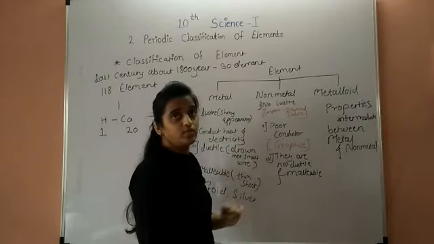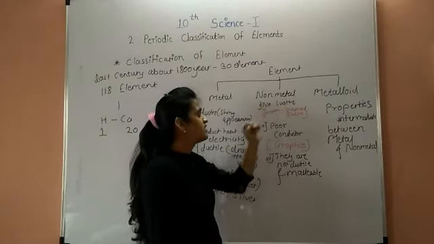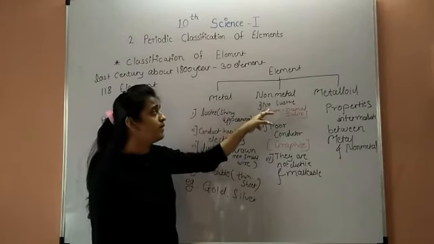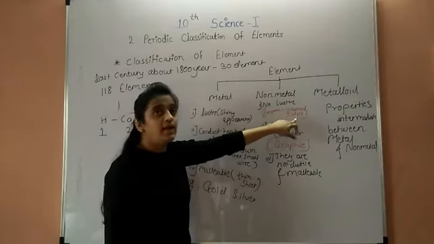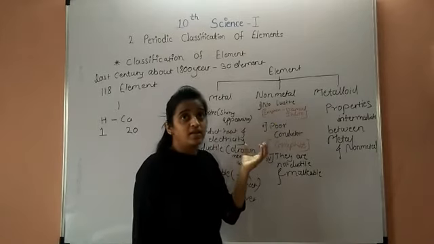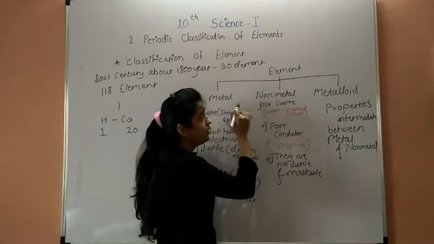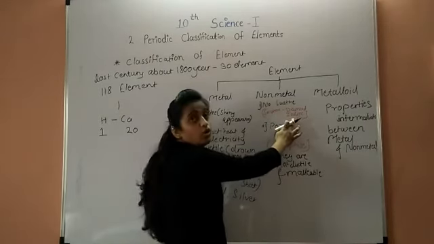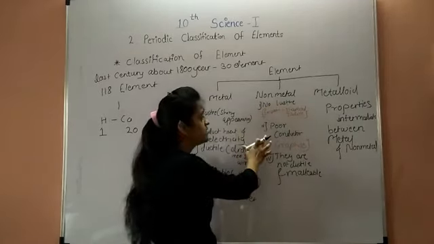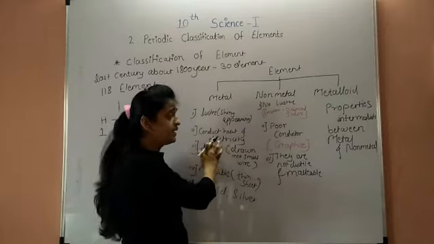Next type, non-metal. The first property of non-metals is no luster, which means they do not have a shiny appearance. Non-metals have exceptional cases: diamond and iodine. Diamond is a shiny substance, so it is an exceptional case. Iodine is also an exceptional case. All non-metals other than diamond and iodine have no luster, no shiny appearance. Second, they are poor conductors, meaning they do not conduct heat and electricity.